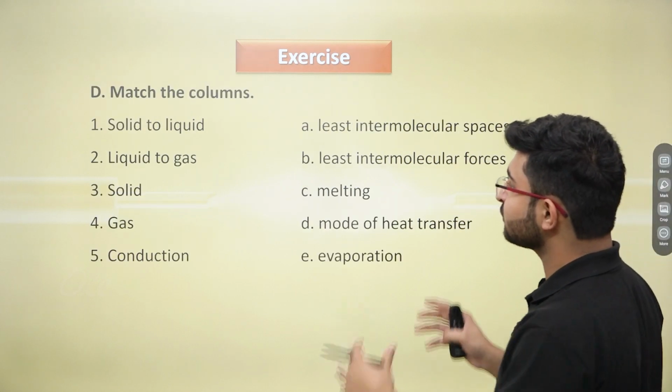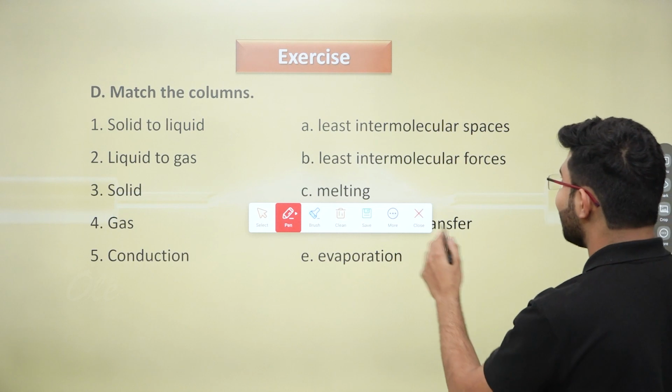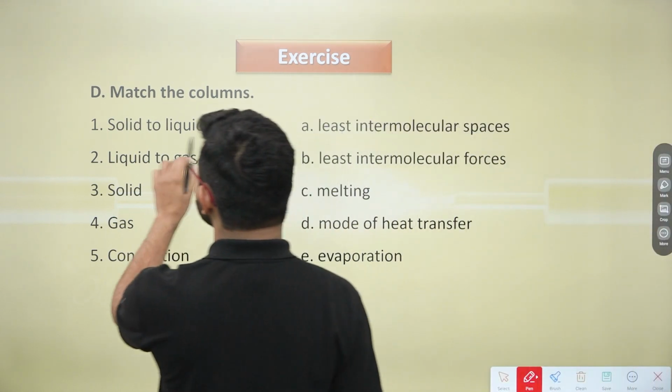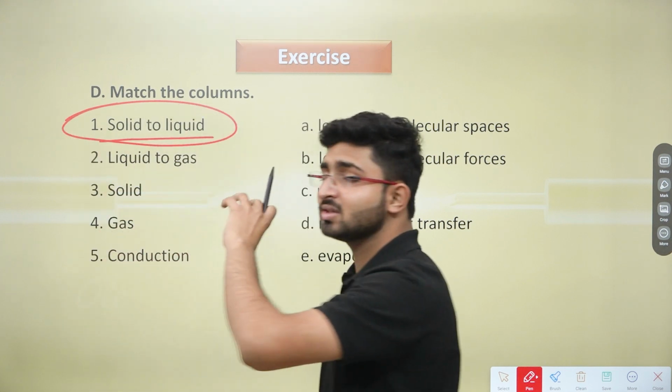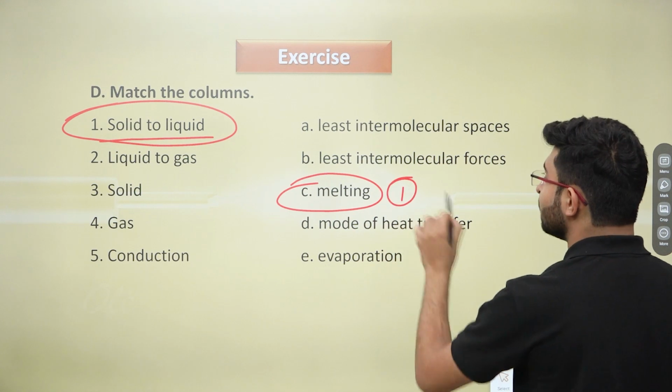Now moving ahead, the next question is matching the columns. So there are two columns, the very first and the second one. You have to match the correct option with the correct solution. So the very first part here says solid to liquid. When we are changing the solid to the liquid state, it is known as melting. So you can write one over here.